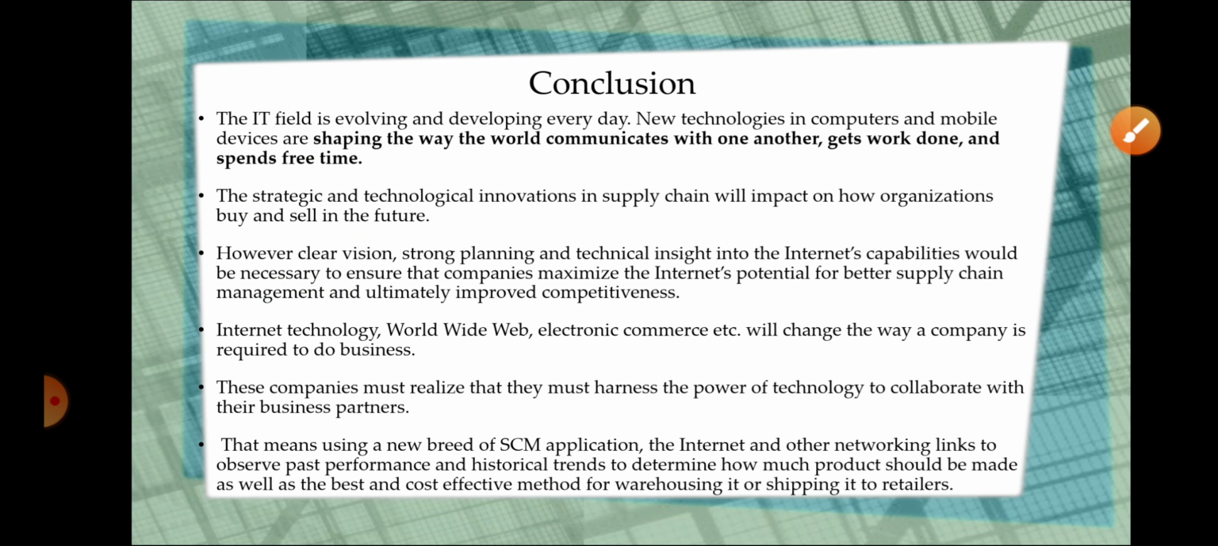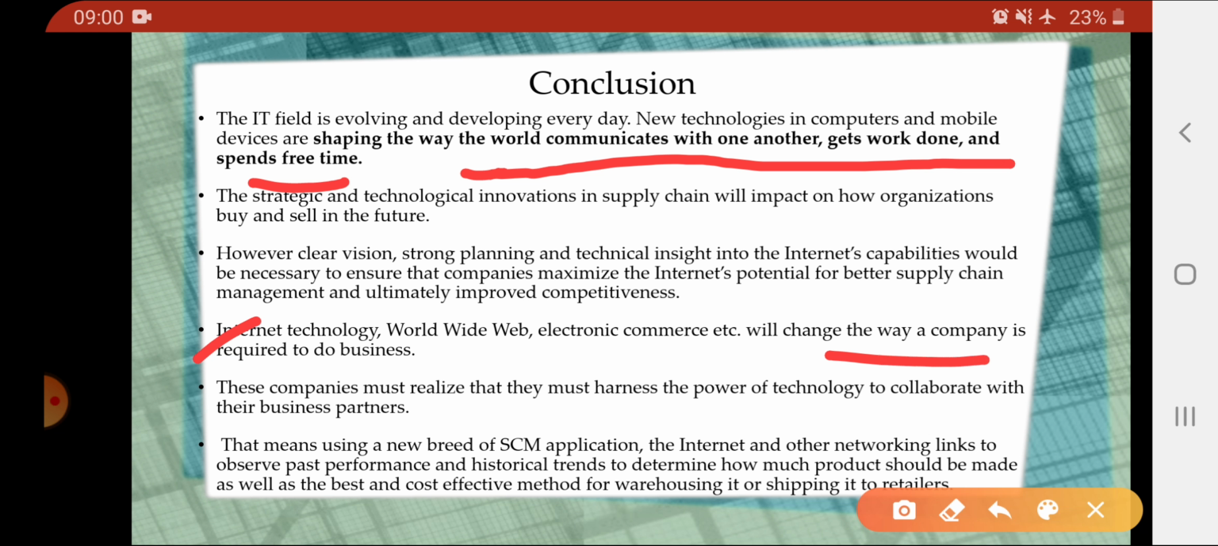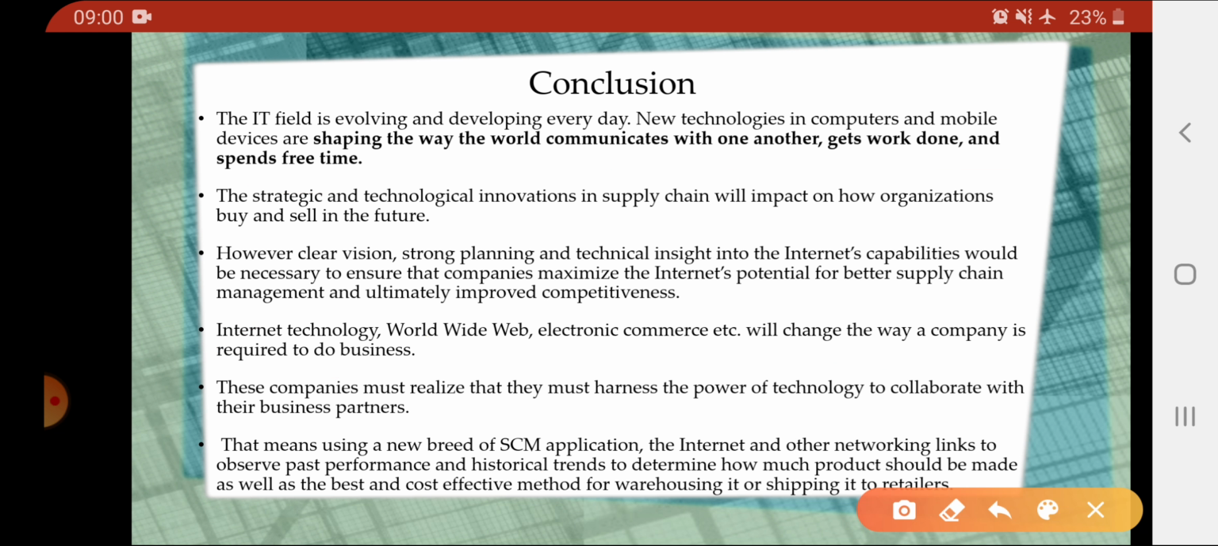Talking about the conclusion, we can say that information technology, the worldwide web, and electronic commerce are shaping the way the world communicates with one another, gets work done, and spends free time, and will change the way a company is required to do business. Earlier we did not have these technologies, and businesses were also flourishing, but not at the level at which they are flourishing right now. So SCM has used IT for various purposes to make sure that they are giving their best